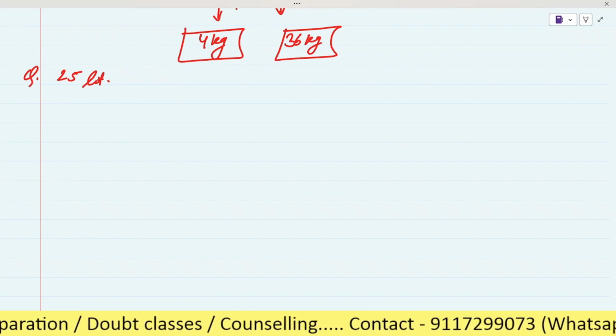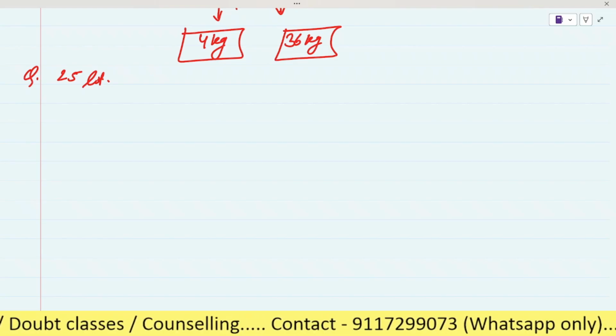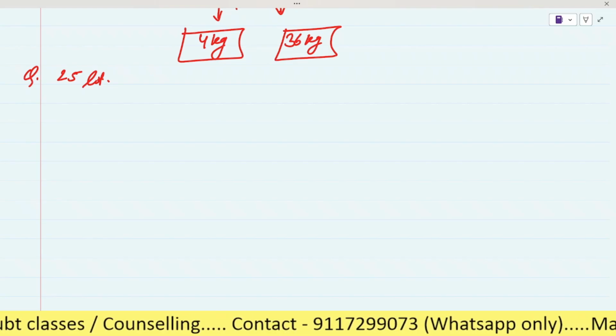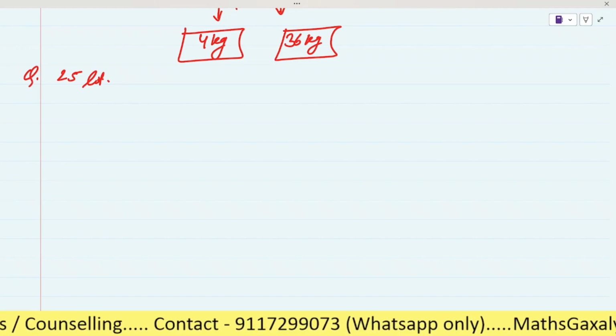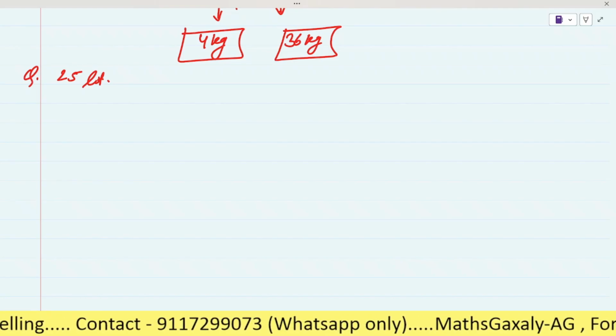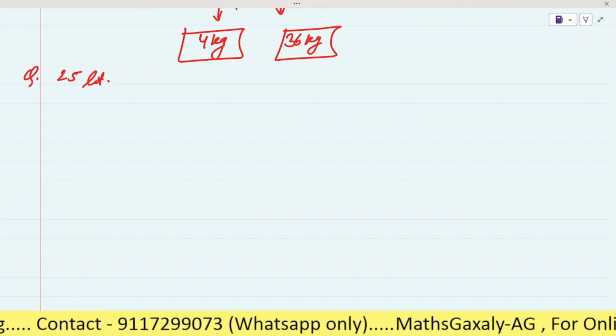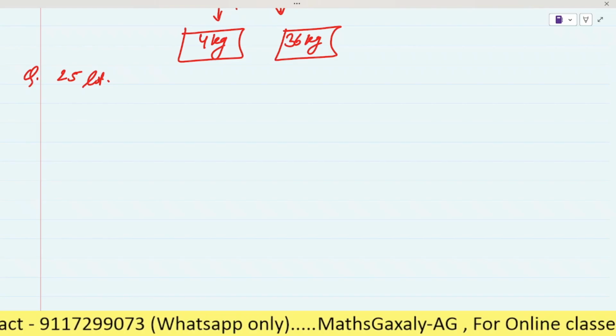How many liters of mixture is released each time?